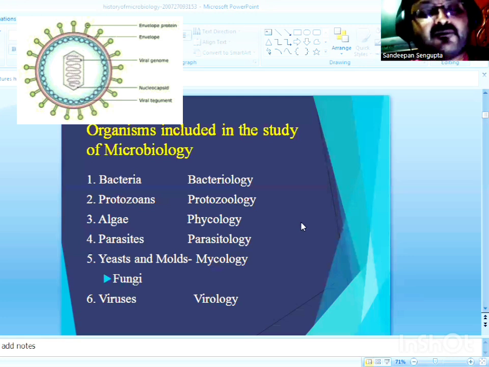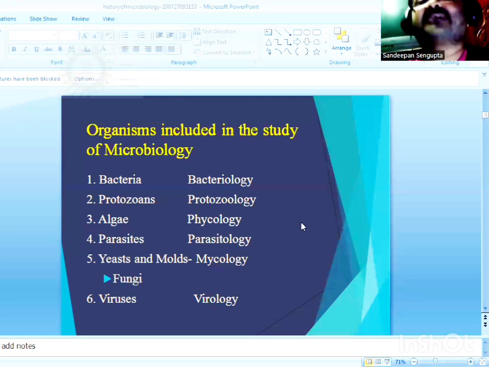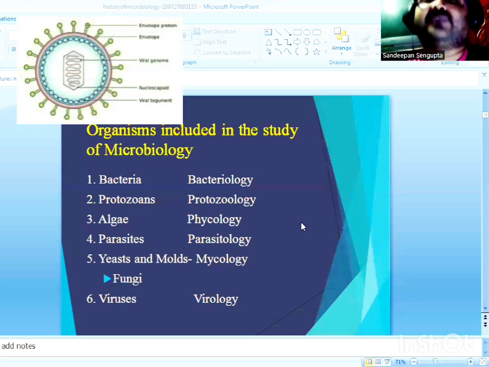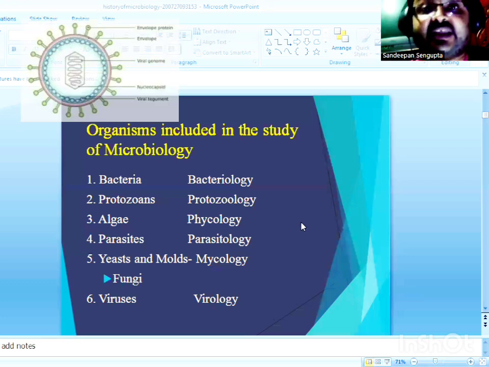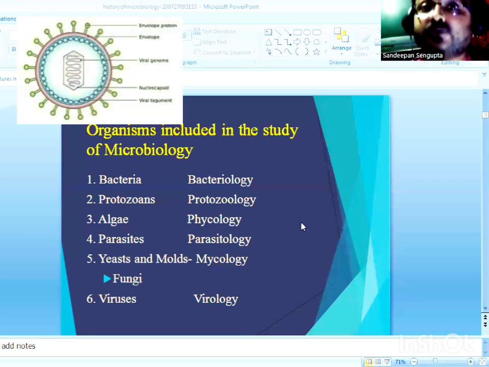They also have a unique kind of life cycle because they are considered living only in their intracellular phase, when they are present inside host cells, and when they are present outside the host cells, in the extracellular environment, they are considered non-living.